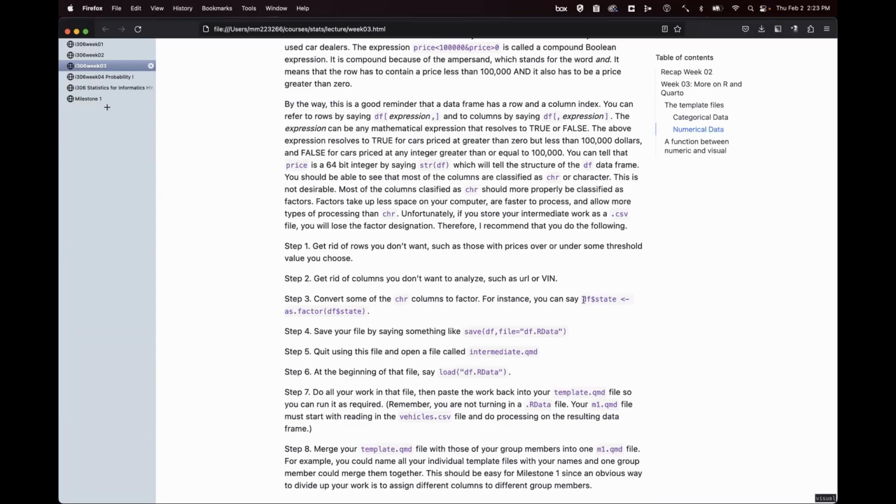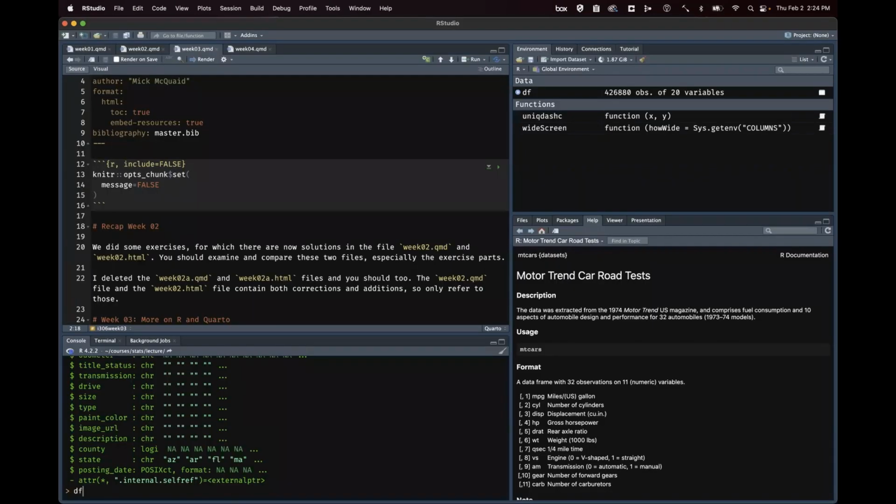So I can say df $state gets as factor df $state. So let me just do that here. Df $state gets as factor df $state. Now, if I run this, did I put enough parentheses? Yeah. So notice that state here is a character variable.